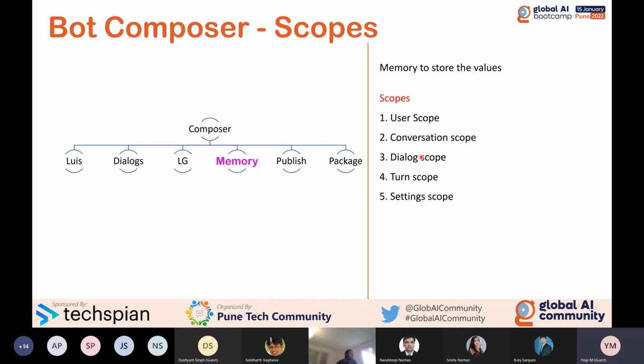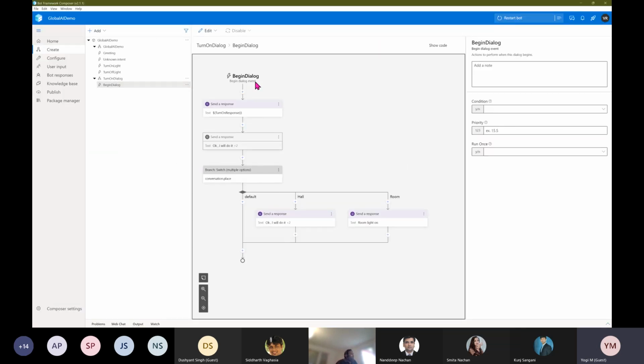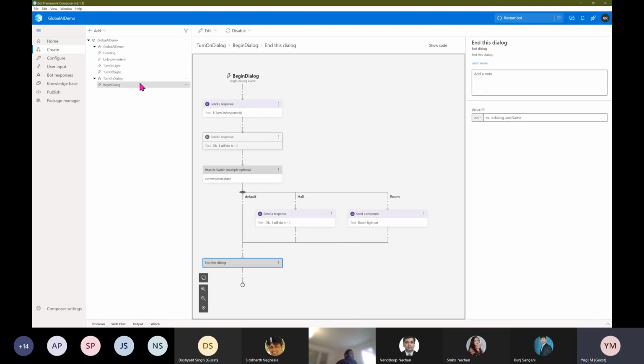The third one is the dialog. Go back to our application. If you store the value in the dialog, once the dialog ends, here if you want to add the end dialog, you can use this option, add dialog management, end this dialog. Once the dialog executes, it will end finally. So if you store the value inside this dialog scope, once it starts, your memory gets stored. Once the dialog ends, automatically the memory gets cleared. So those types of values, if you want to handle them, you can store in the dialog scope.